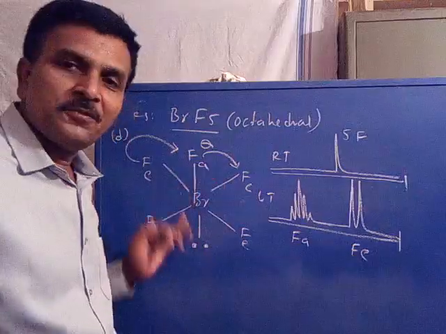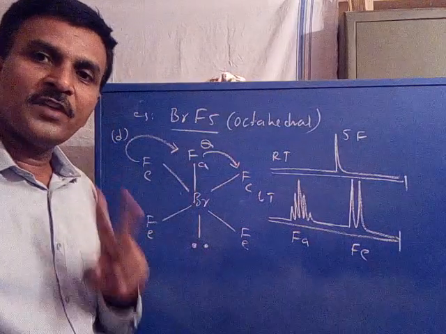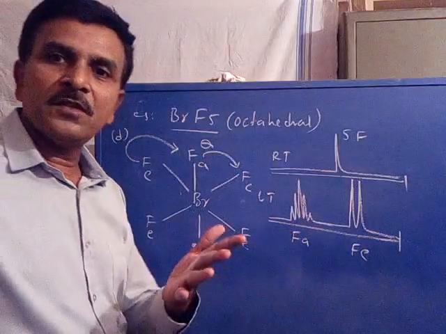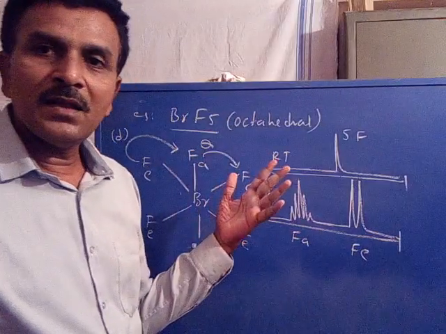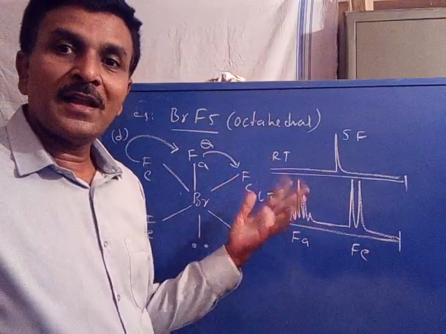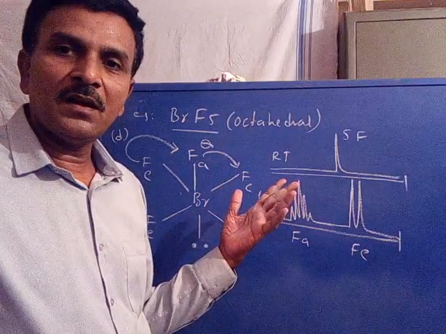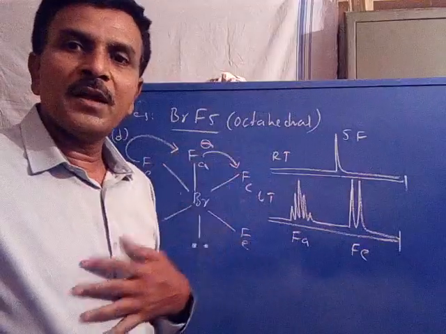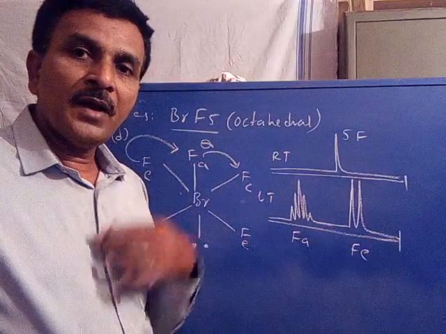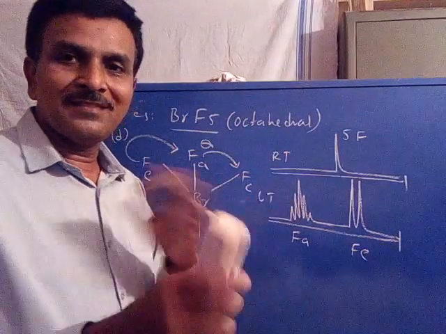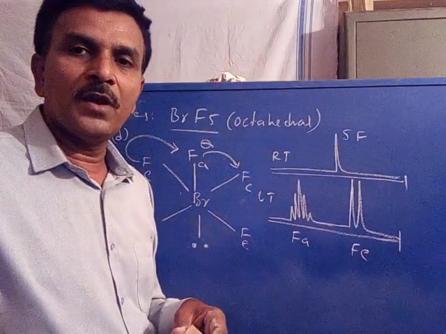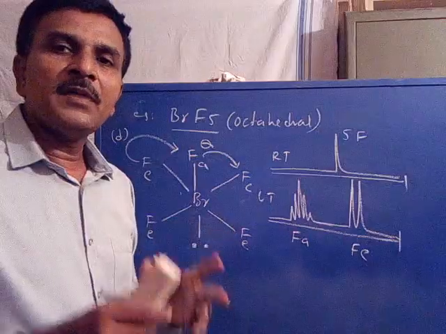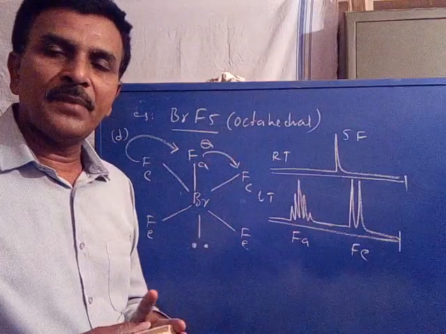Now with respect to structure, there are two sets of fluorine, equatorial and axial, so we would expect two signals. But when the spectrum is recorded for the molecule at higher temperature, that is room temperature, we get only one signal. That indicates what? All fluorines are becoming equivalent, because there is exchange between axial and equatorial fluorine. So axial and equatorial fluorines get exchanged and become equivalent, hence one signal appears.